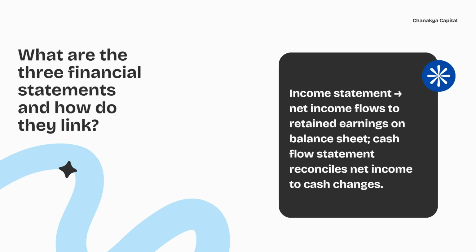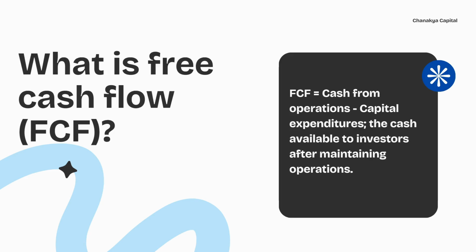What are the three financial statements and how do they link? Income statement, net income flows to retained earnings on the balance sheet, and the cash flow statement reconciles net income to cash changes. What is free cash flow? FCF is equal to cash from operations minus capital expenditure, the cash available to investors after maintaining operations.